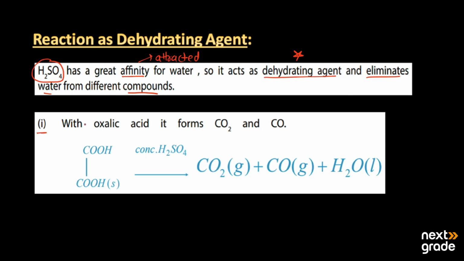The first reaction is with oxalic acid. Its formula is COOH, COOH. That oxalic acid can also be written as (COOH) whole twice. When it comes in contact with the sulfuric acid, then three products are formed: carbon dioxide and carbon monoxide, which are two gases, along with the production of a water molecule. So it is used to remove the water.